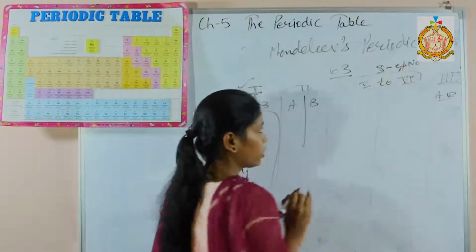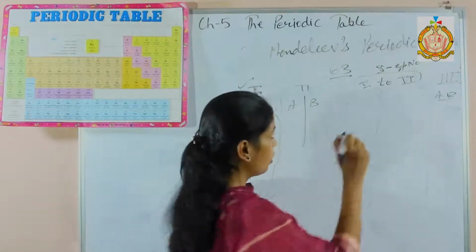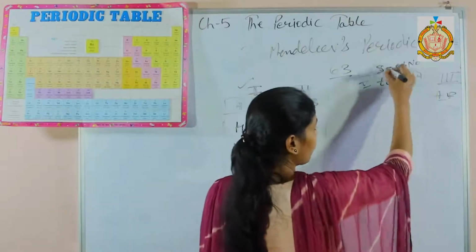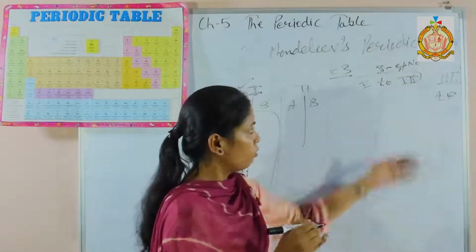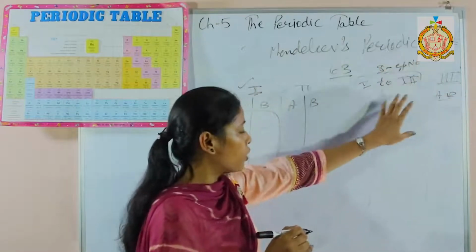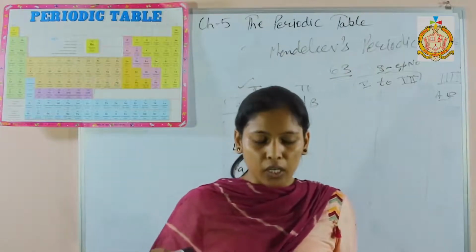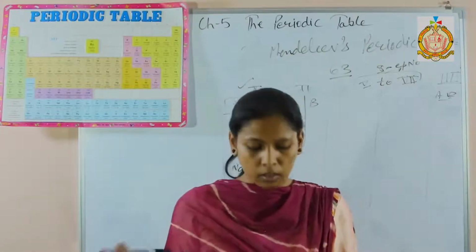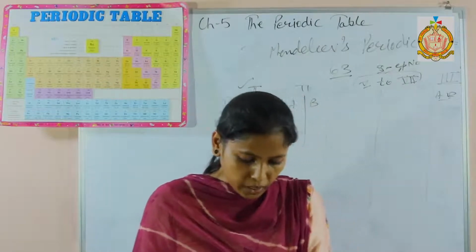number from 8, and you will get the valency, up to 7, you can see. Subtract it from the group number. The 8th also will be like this. So for groups 5 to 7, subtract from 8 and you will get the valency of group numbers 5, 6 and 7. Next one is merits of Mendeleev's table.